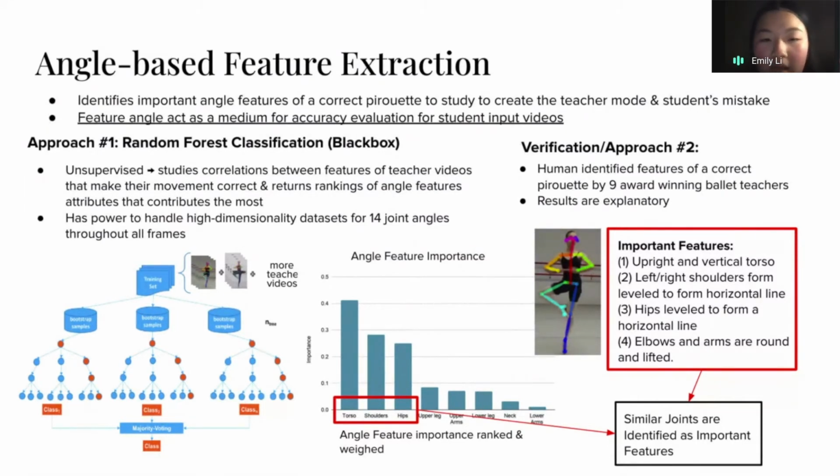And the results that we get from this are highlighted on the right, inside the red box. These are the four features that are the most important, or that our model found the strongest correlation for. And it is also verified by the 9 award-winning ballet teachers that we surveyed from earlier.